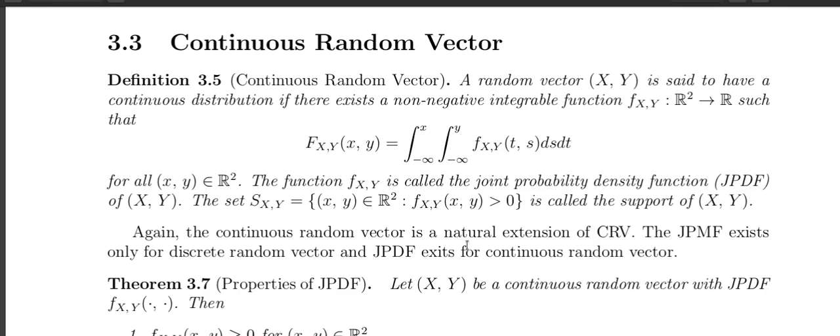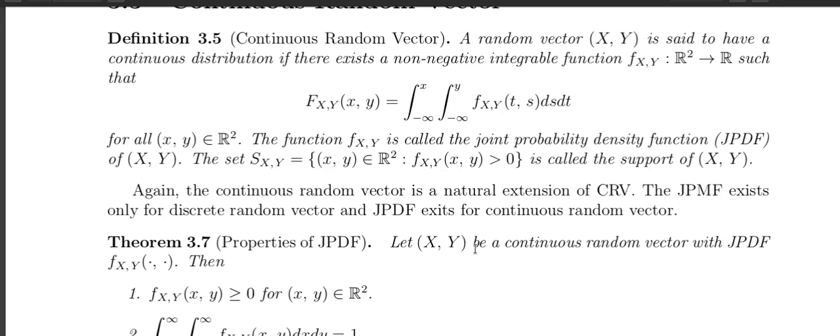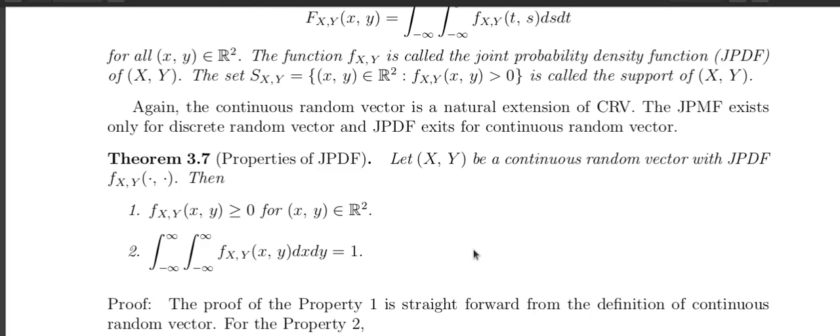Okay, so now the next one is basically the next theorem, about basic properties. Properties are again the same: the joint PDF is always greater than or equal to 0, and if you take the integration over whole R square, the value of the integration is 1.